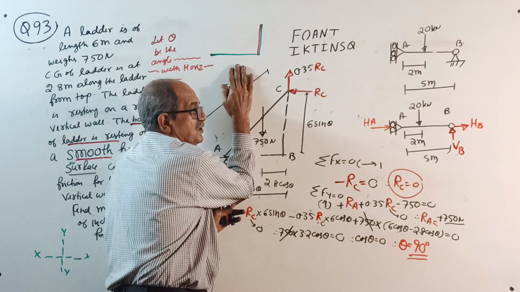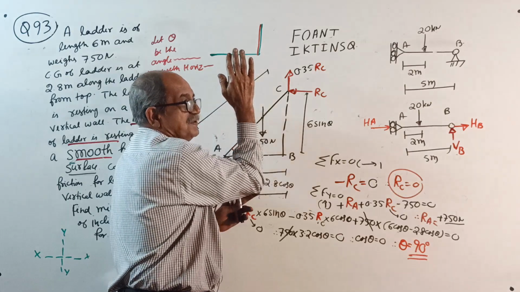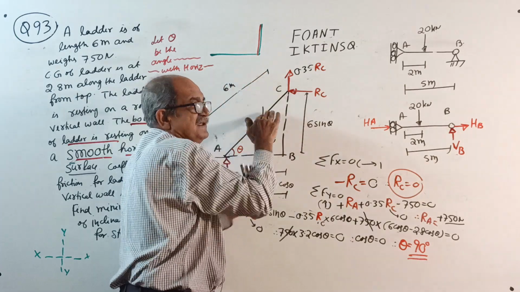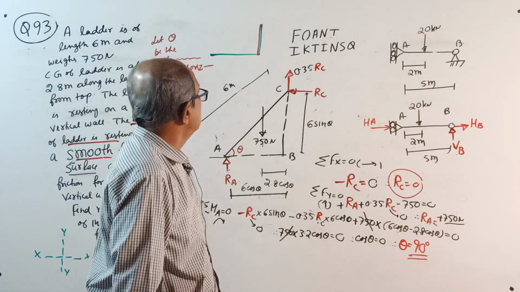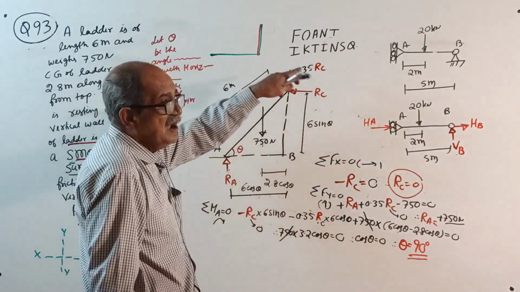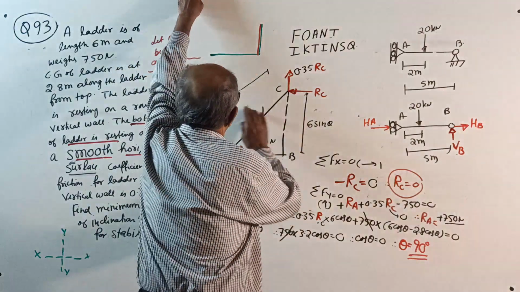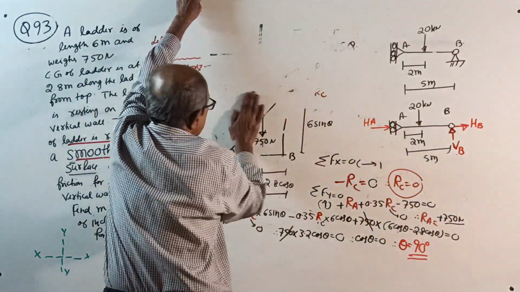Somehow do it this way. By shaking, it will be in equilibrium. But a little slant means it will slip. So first of all, when I gave this question, I know the answer. Make a note here.